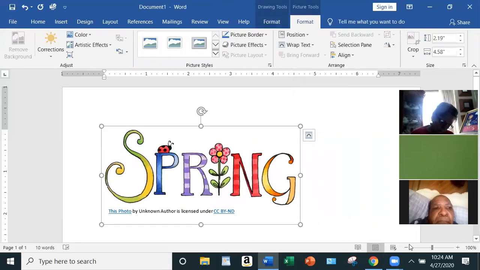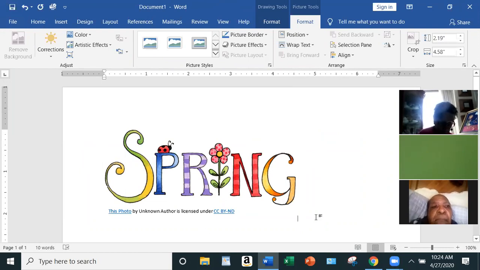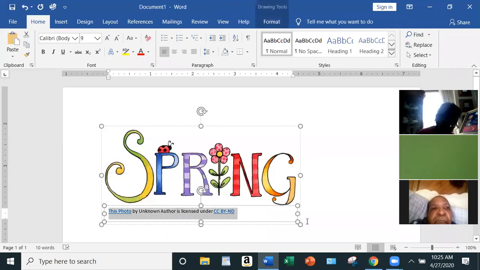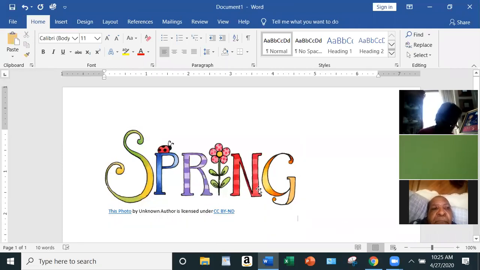Now, some of these pictures you have to be careful with, because sometimes they have watermarks going across, and you don't want to send anyone something with a watermark going across it. So you have to make sure you double check those things. And since we got this off of the internet, most times it will say who the picture was taken by.